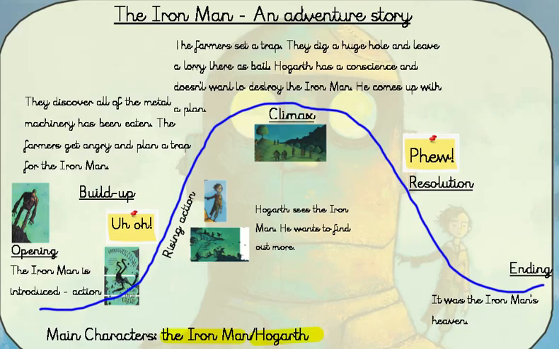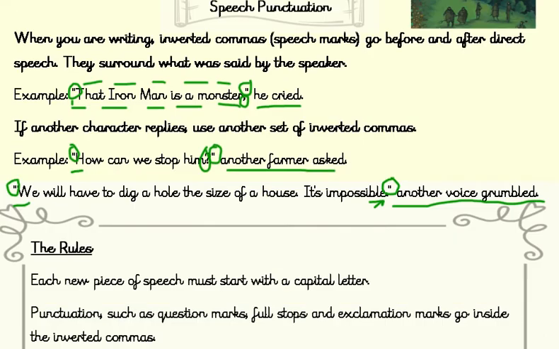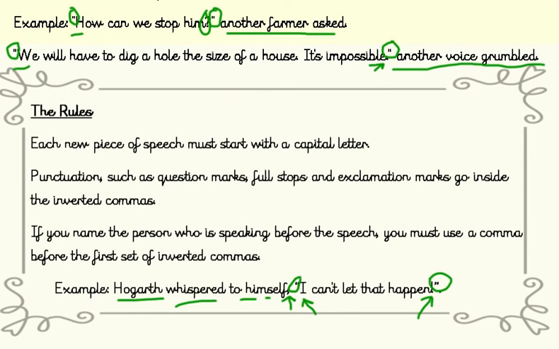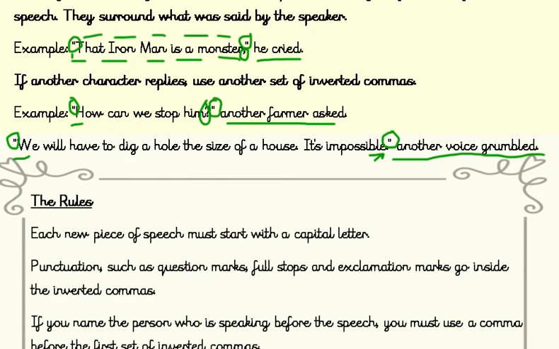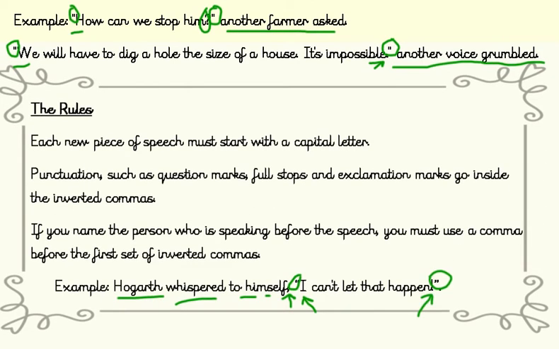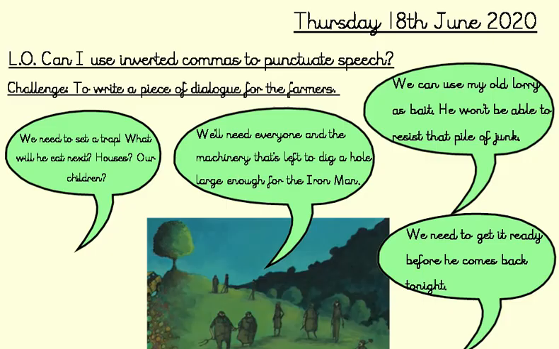So you might want to have as well in front of you, I'll just flick back to this page here and the rules for speech punctuation to help you. You can always come back to the video and pause this if you want to help you when you're writing your paragraph today, or use your book and what you did for your journaling page yesterday about the rules of speech punctuation. Let's get started then.